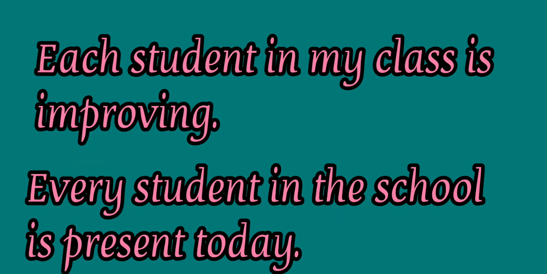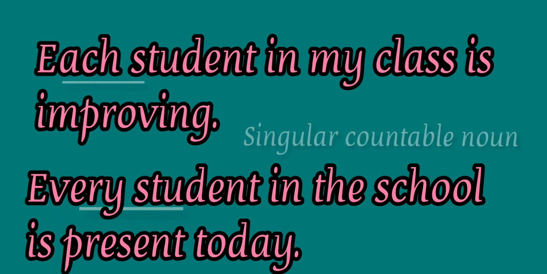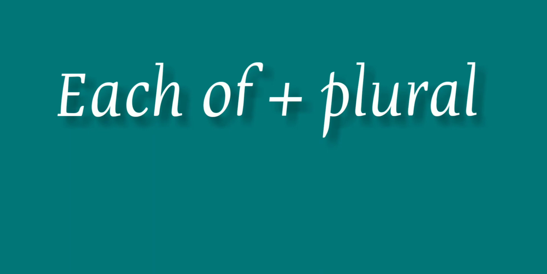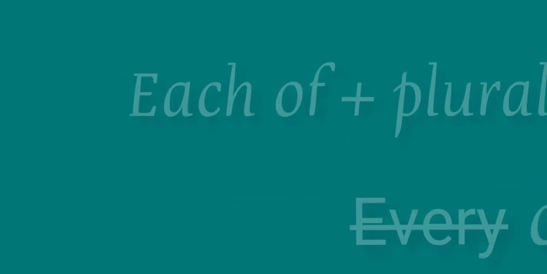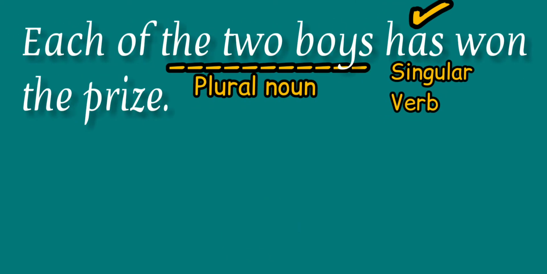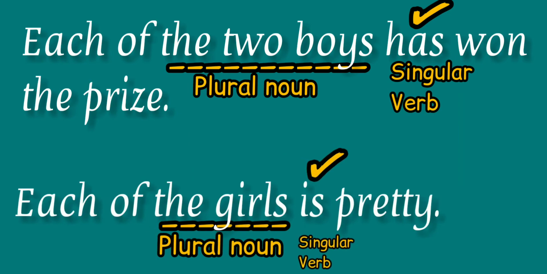One more point here. Both each and every are used with singular countable nouns and they take a singular verb. We use each with plural nouns also, but it is used by adding the preposition of. But not every; we do not use every with of. For example, each of the two boys has won the prize. Each of the girls is pretty.